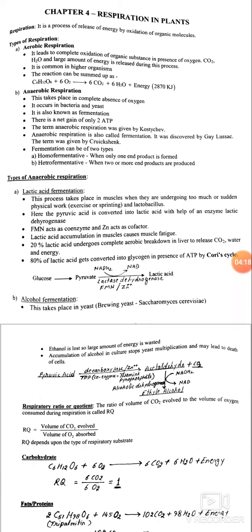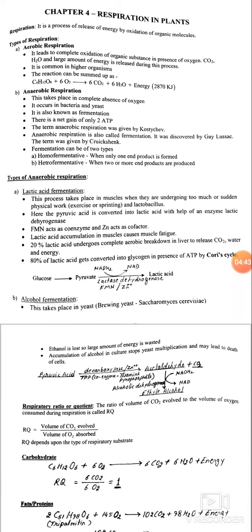The rest of the energy is lost in the form of heat. We may conclude that the energy yield of 36 ATP molecules represents 39% of the total energy available in glucose oxidation.